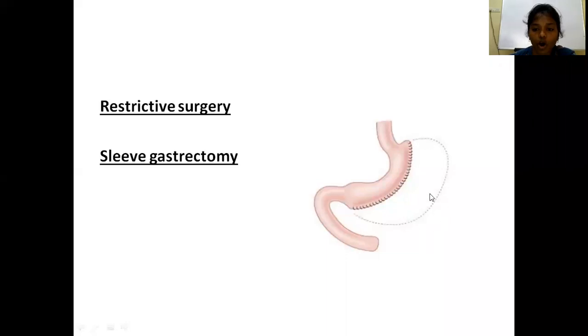See, this is the normal stomach. If you cut this part of the stomach, that is along the greater curvature, and remove this part, then it is sleeve gastrectomy. You are removing a part of the stomach. By removing a part of the stomach, you are restricting, or decreasing, the size of the stomach. That is the example of restrictive type bariatric surgery, sleeve gastrectomy.